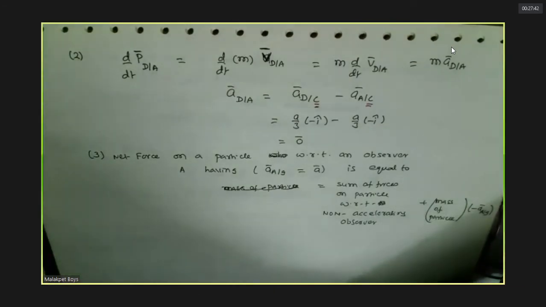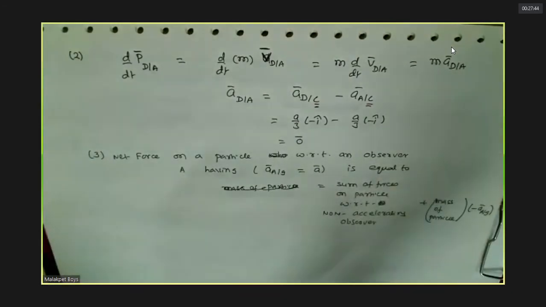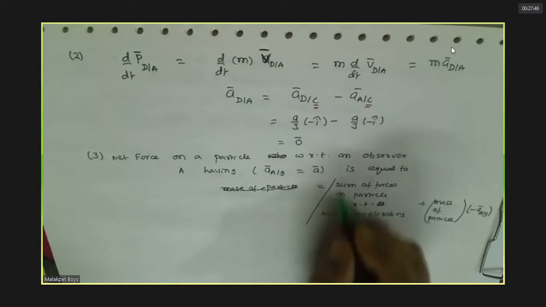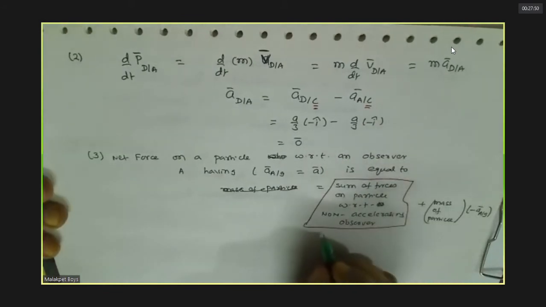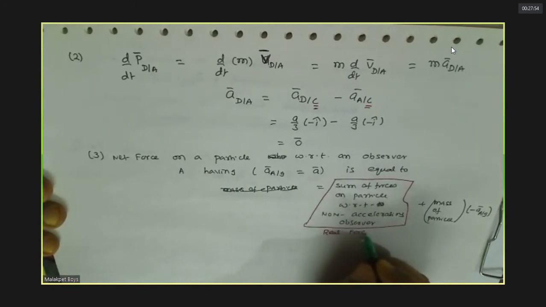Now this particular one is what we call forces with respect to a non-accelerating observer. We call it real forces.